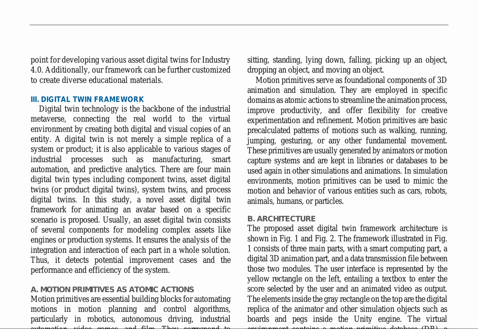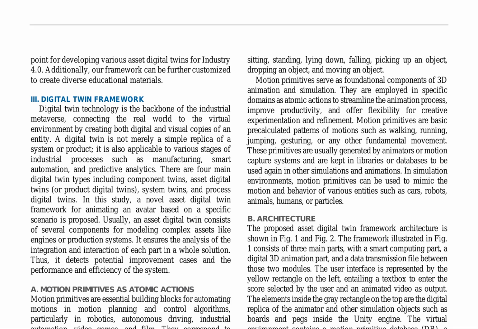In the context of Industry 4.0, the digital twin framework plays a vital role in creating diverse educational materials and bridging the physical and virtual worlds. A digital twin is a comprehensive representation of industrial processes, encompassing manufacturing, smart automation, and predictive analytics. This study introduces a novel asset digital twin framework for animating avatars based on specific scenarios.